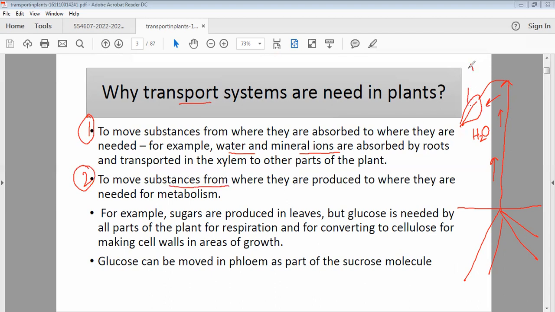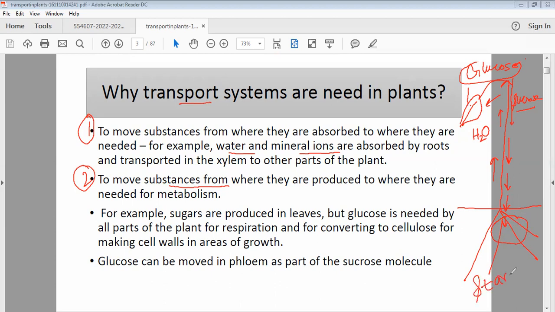If it is produced in the form of glucose, then you need to remember that glucose is a reducing sugar. It can disturb the tonicity of the cells. It cannot be transported as such. The transport sugar is called sucrose, which is basically a disaccharide. Acting as a transporting sugar, it can be moved to those seasons and can be stored in the root in the form of starch.